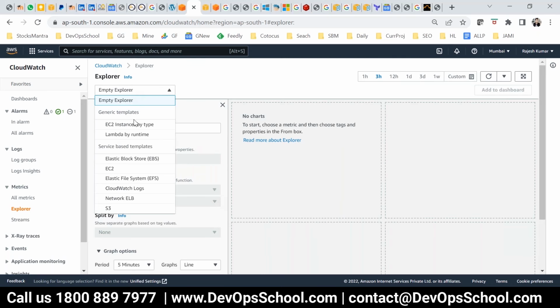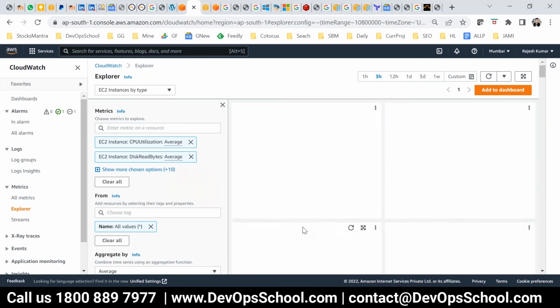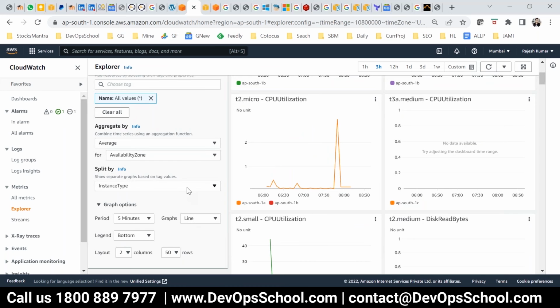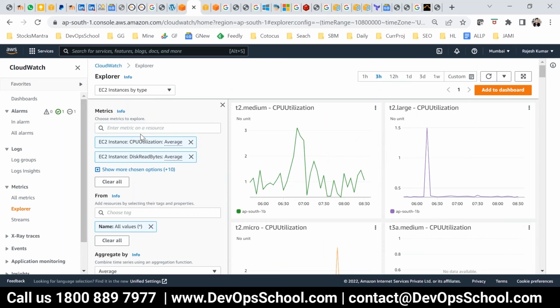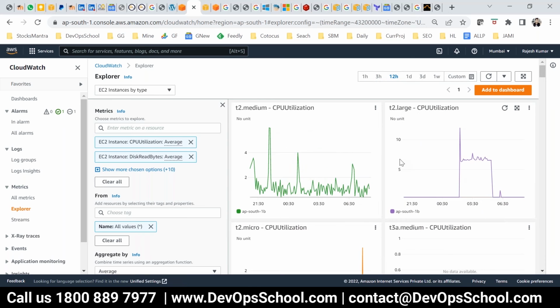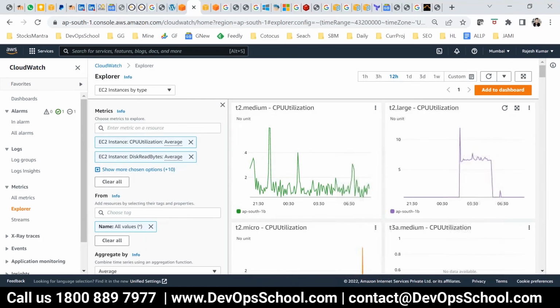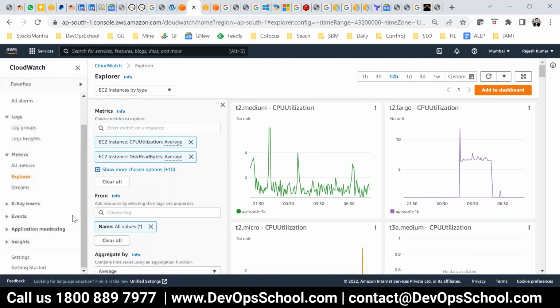Let's say EC2, and here are all the EC2 instances. You can filter and select which EC2 instance you want, and filter by instance name. This is a consolidated view from the last 3 hours, 12 hours, and so on. This is the disk and CPU too. So all these metrics you have here. You can create reports, add to a dashboard, here a dashboard, here alarms, and few other things also.